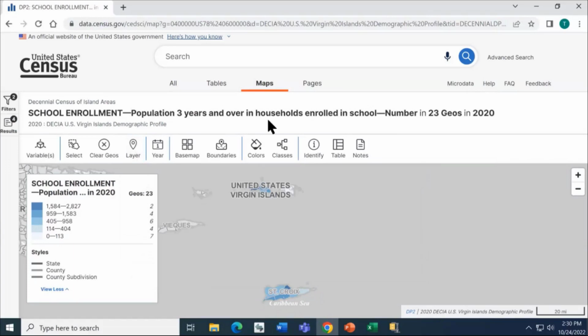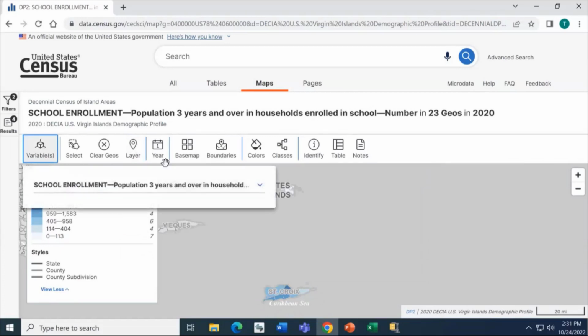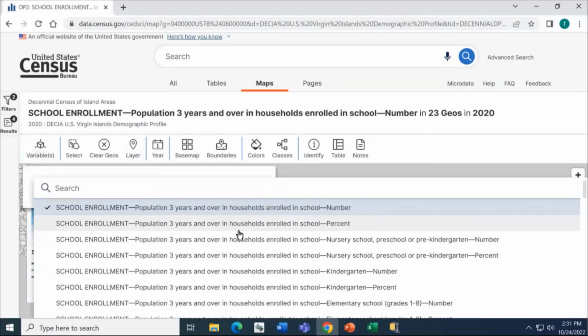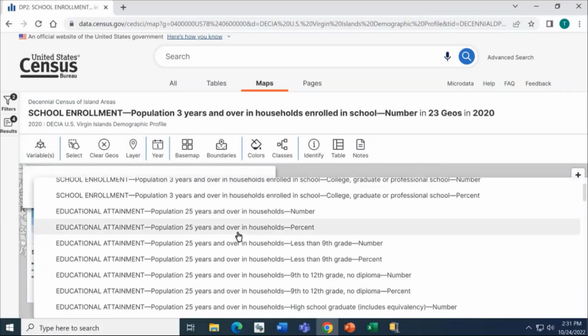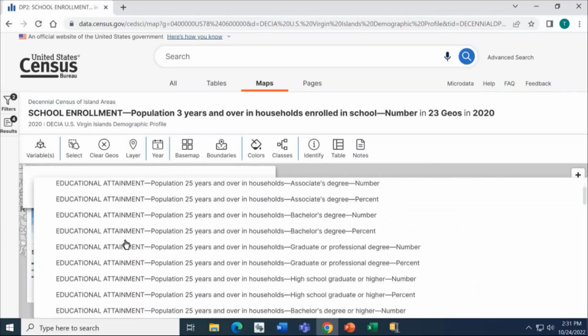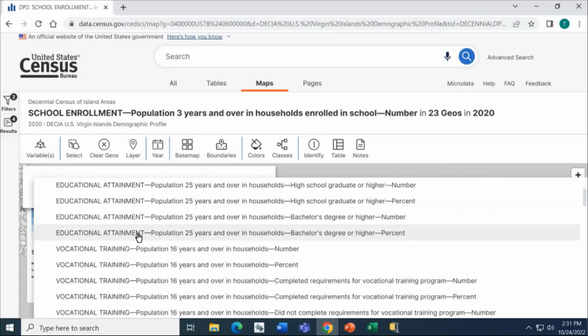The last thing is to tell the site out of all of the variables in that data table, which one do you want reflected on your map? And it's very easy to edit this. Just click the variables button in the upper left. Then click the drop-down menu at the top. And you'll be able to sort through this information according to the way the table was organized in the rows and columns. Remember, there was an educational attainment section of the table. Scrolling down, here I'll click Educational Attainment, population 25 years and over in households, bachelor's degree or higher, %.